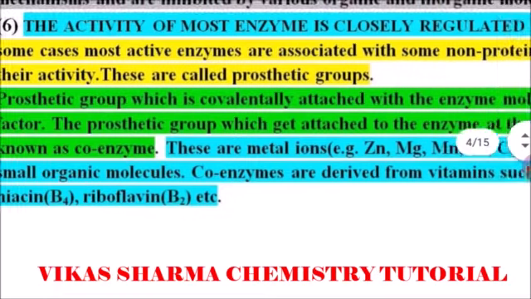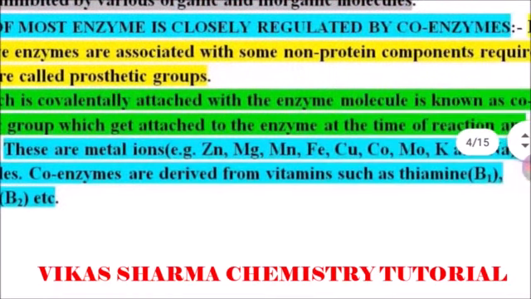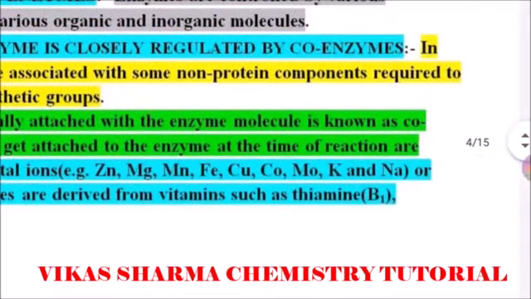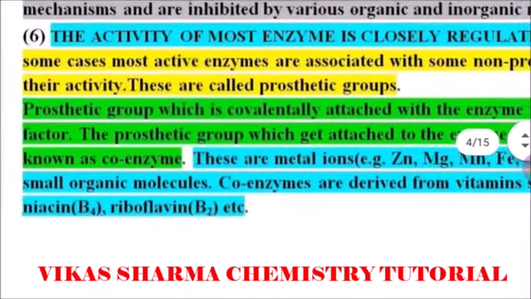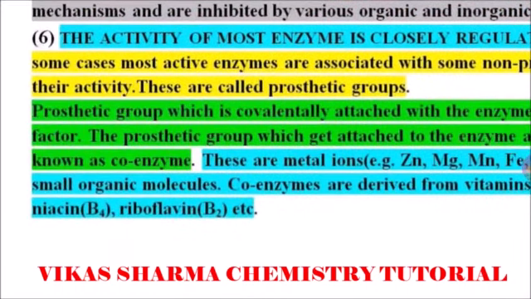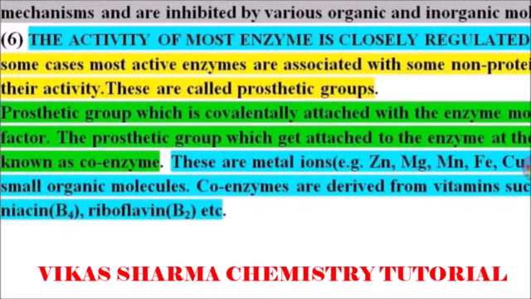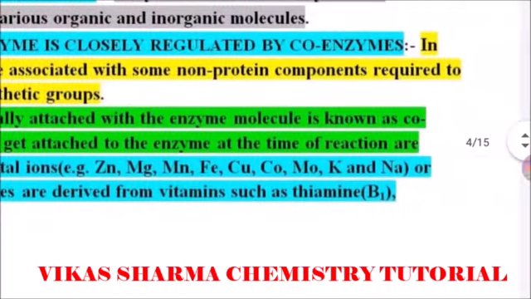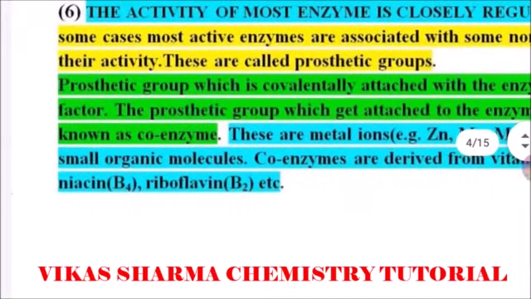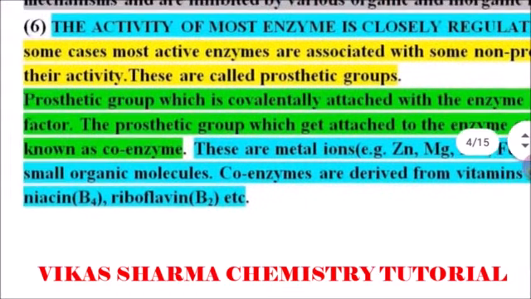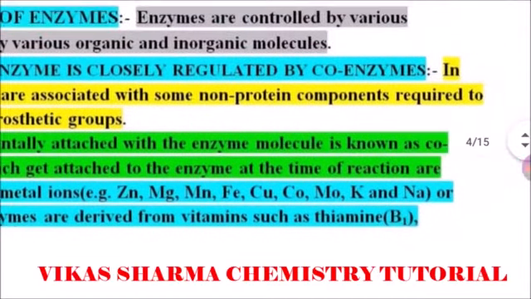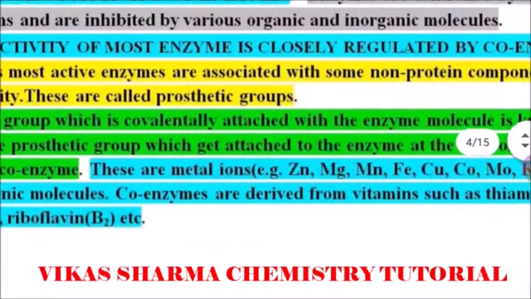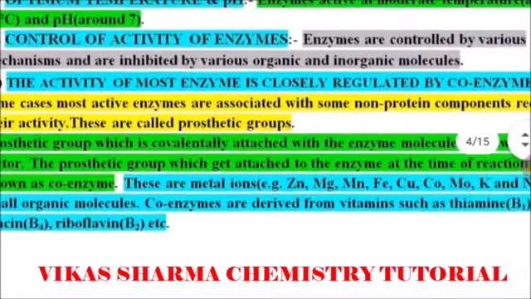These are metal ions, for example zinc, magnesium, manganese, iron, copper, cobalt, molybdenum, potassium and sodium. Some small organic molecules also function as coenzymes, and coenzymes are derived from vitamins such as thiamine, niacin and riboflavin. So some vitamins are also derived to help the coenzymes.